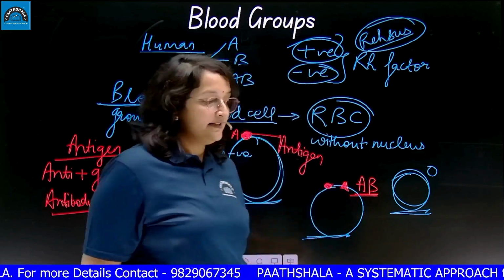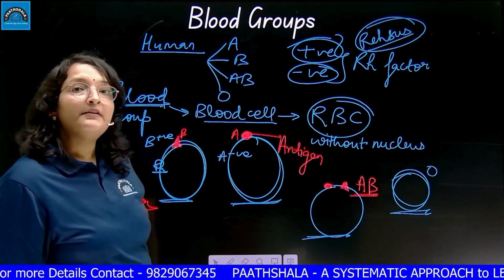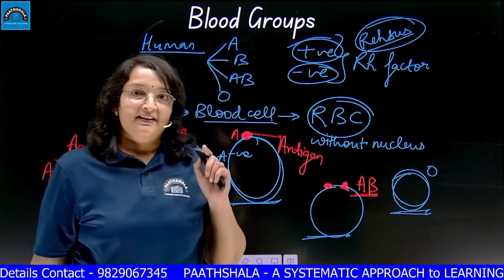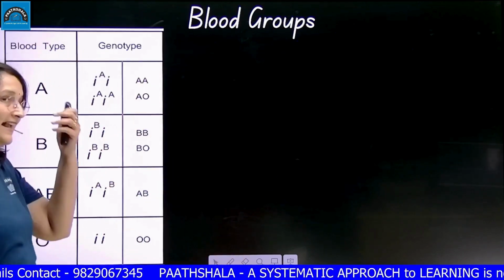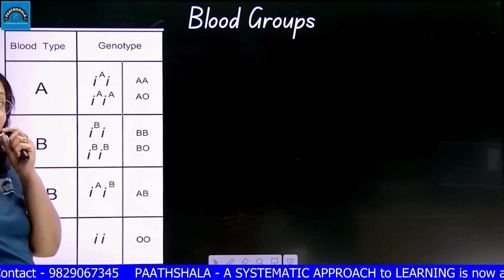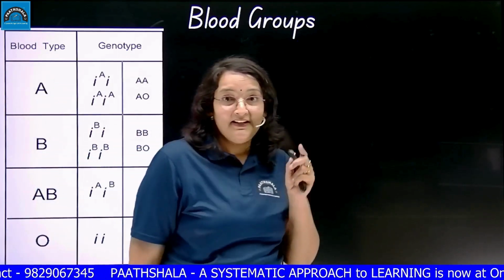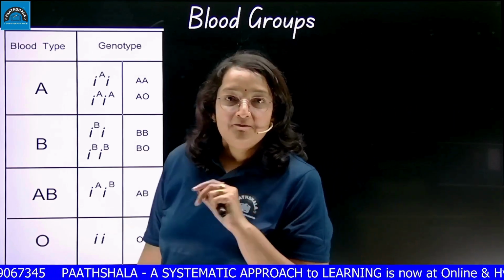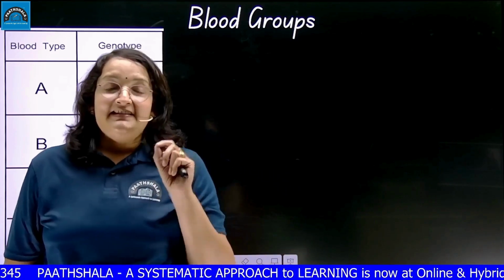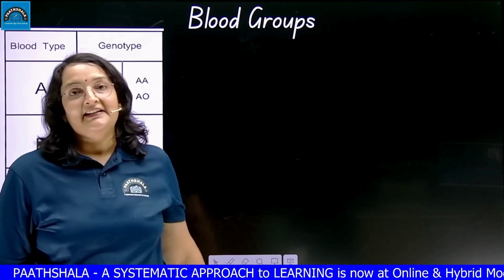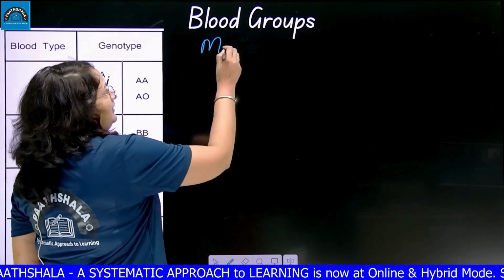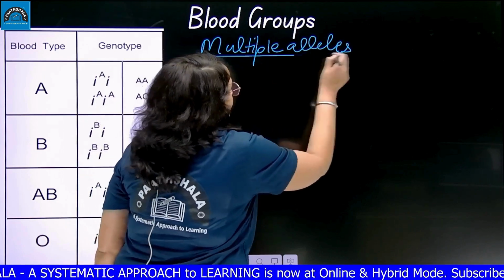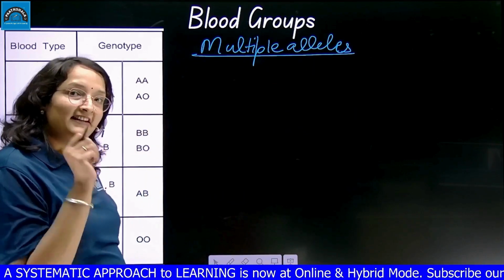How are these blood groups determined? How are these antigens formed on the plasma membrane? Again, there are some genes responsible. These factors exist in 3 contrasting forms. Till now, what we have said is that every gene has 2 contrasting forms, but here is the exception. In the case of blood groups, these antigenic genes have 3 allelic forms. And that's why we include blood group as an example of multiple alleles.